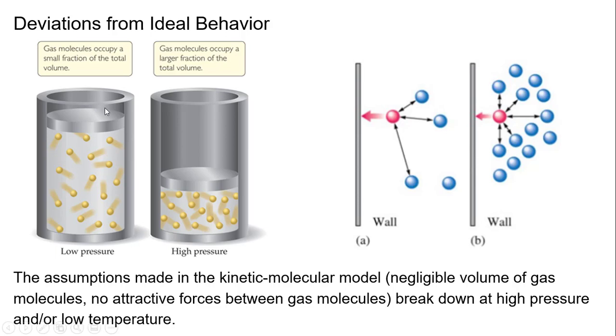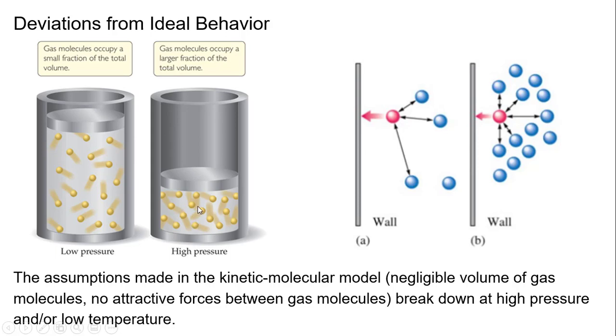But at high pressure, which is what we see here, now it's compressed, the volume is not as much as it was here, so the space is limited in between the molecules. This becomes important. The volume of individual molecules becomes important. The space through which a molecule can move is significantly different from low pressure. So they're going to interact more, causing more collisions with each other and against the wall. And we cannot ignore it as negligible anymore. The volume of the gas does exist when it's in certain conditions such as high pressure, where it's been condensed and the volume is very limited.